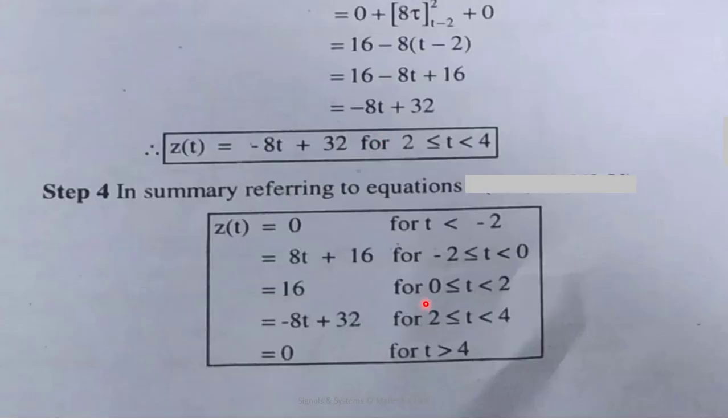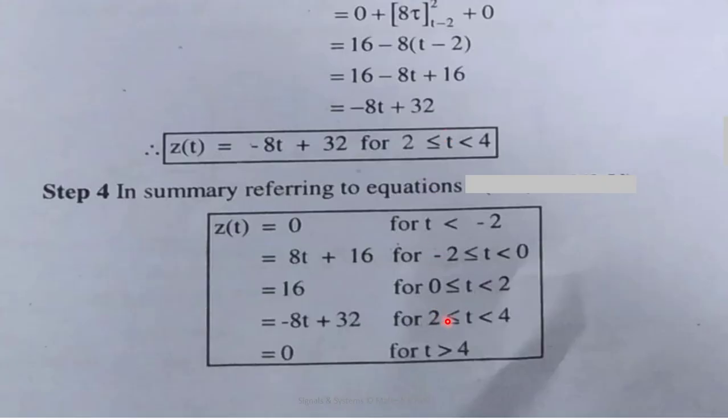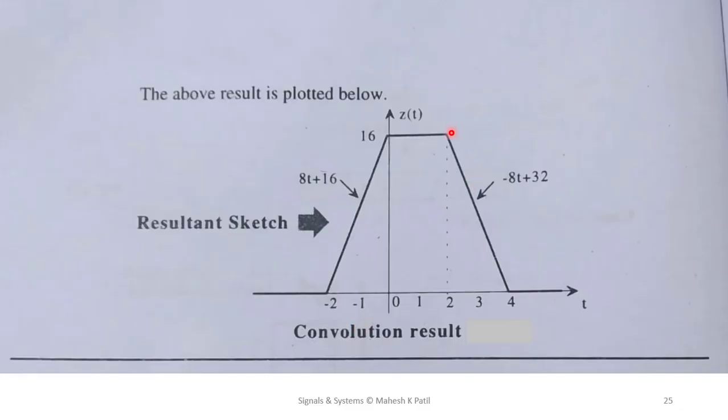Similarly, for the region 0 to 2, the output is going to remain constant, and that value is 16. So we will get a continuous pulse of 16 here. And from 2 to 4, it is minus 8t plus 32, which means a decreasing ramp signal.